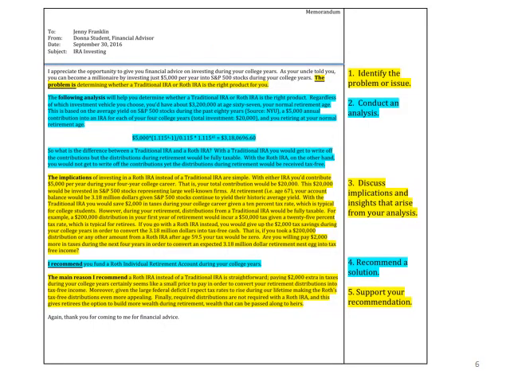Now here's a memo, here's how your memo should be structured. Up in number 1, you see step number 1 where we identify the problem. We're very clear here. It says the problem is determining whether a traditional IRA or Roth IRA is the right product for you. And then we conduct an analysis. And again, we're very clear. It says the following analysis will help you determine. Look at paragraph 2. It starts with the following analysis. The reader does not question whether an analysis is being done or not.